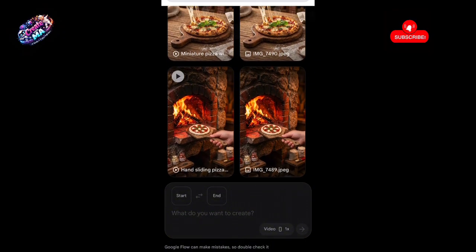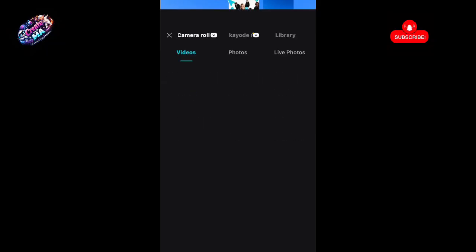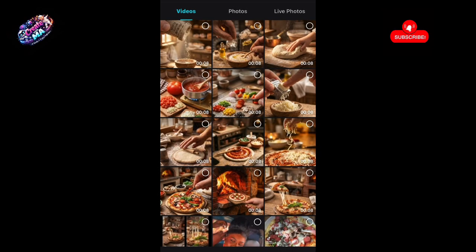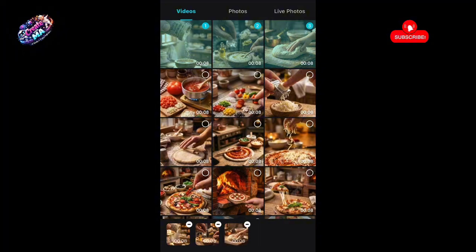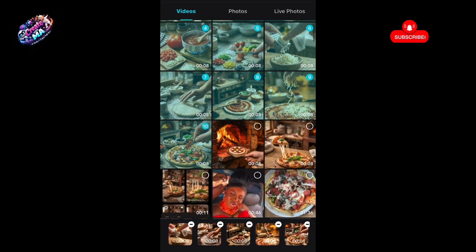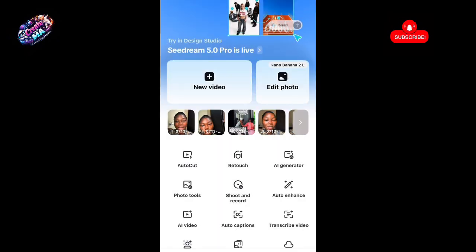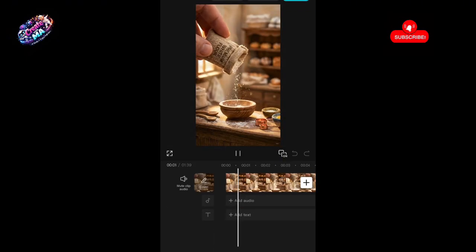This is really beautiful. So you can see that I've animated using the same process. I animated all of the other images. So I'm going to go to my CapCut. That's the editing app I'll be using. So I'm going to click them and arrange them accordingly, how a pizza is being made according to my recipe. My recipe might be different from your recipe. You might decide to skip a step. That is why it's called my own recipe. Yes, it was generated by AI, but it's still my recipe.